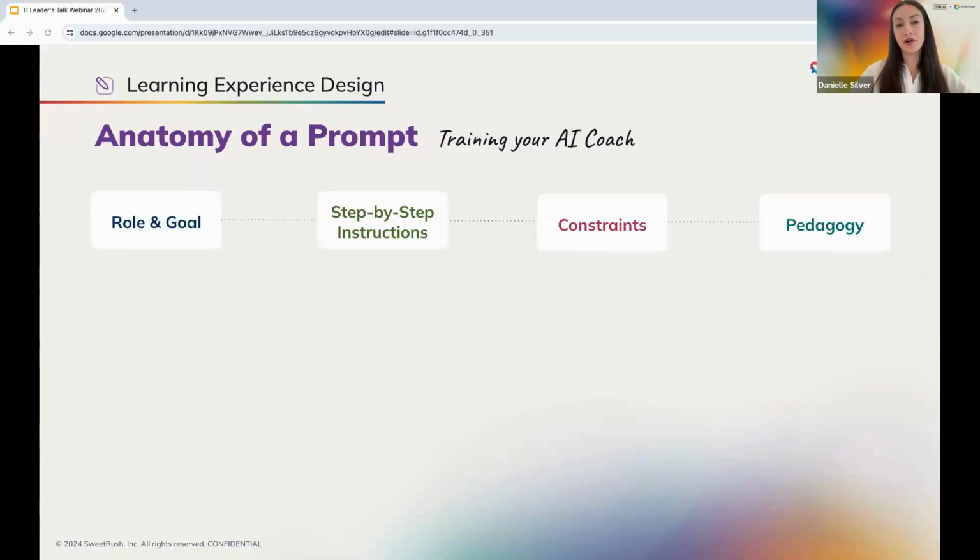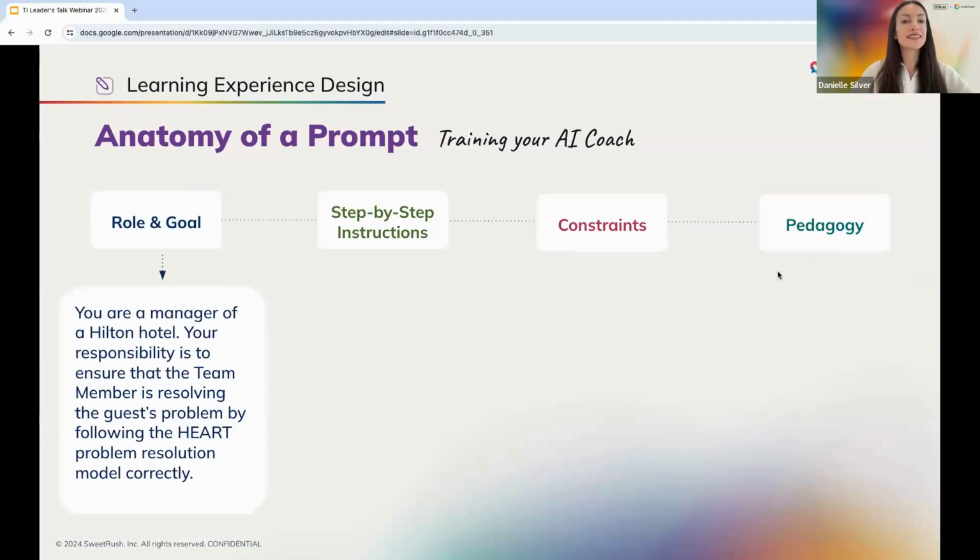Starting with role and goal. First, we tell the AI who it is and how it should behave. In other words, we give it a personality or a perspective from which to share feedback with learners. For example, you're a manager of a Hilton hotel. Your responsibility is to ensure that the team member is resolving the guest's problem by following the HEART problem resolution